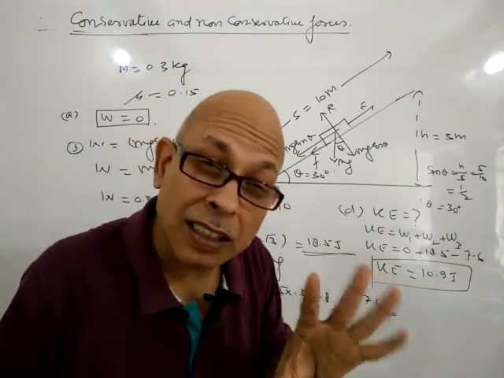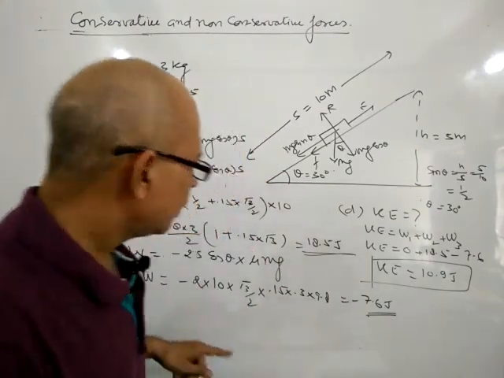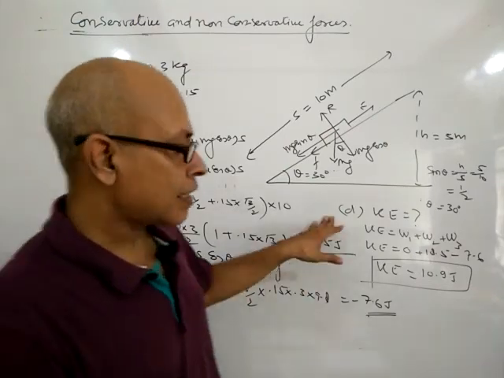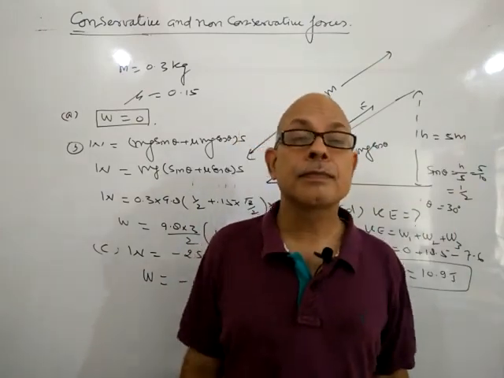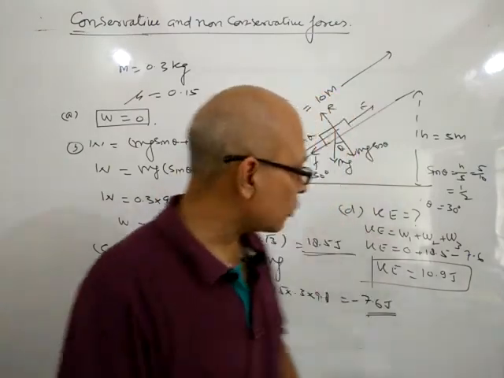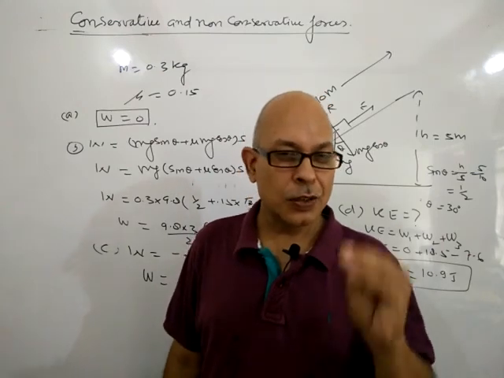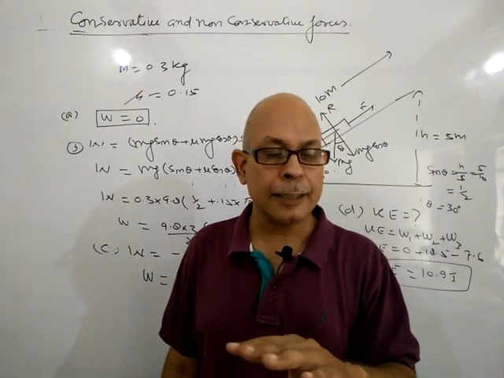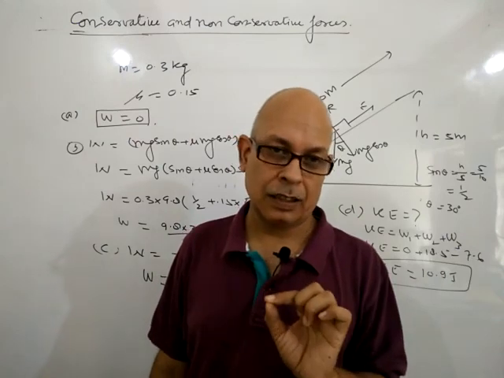It is a non-conservative force. It depends on the path. And the last, kinetic energy, from the work energy theorem, work done is equal to change in kinetic energy. That's why it is 10.90. Clear? So gravity is a conservative force, and we discussed conservative as well as non-conservative forces, and then our numerical, a good numerical.